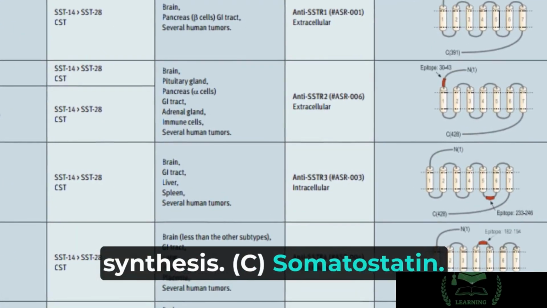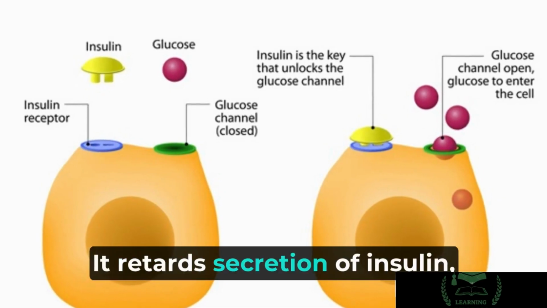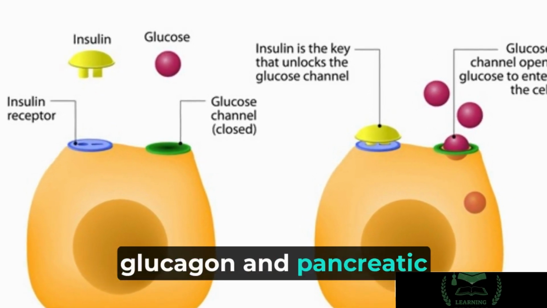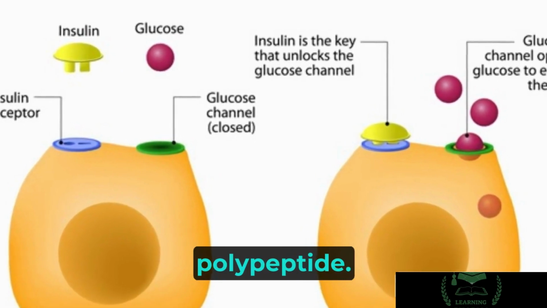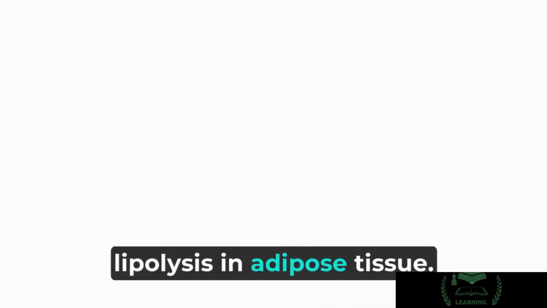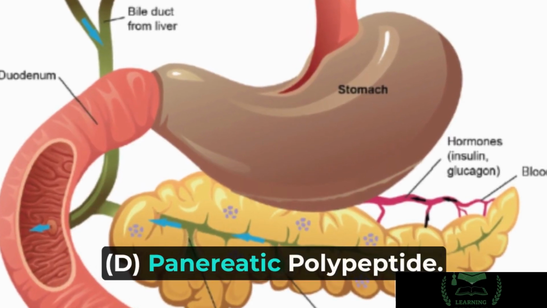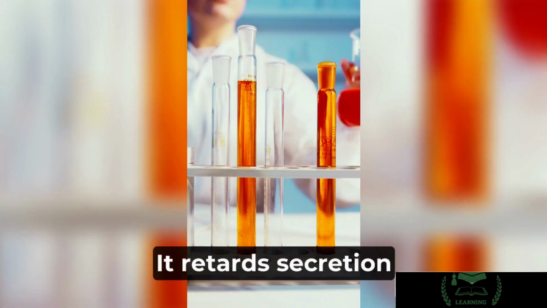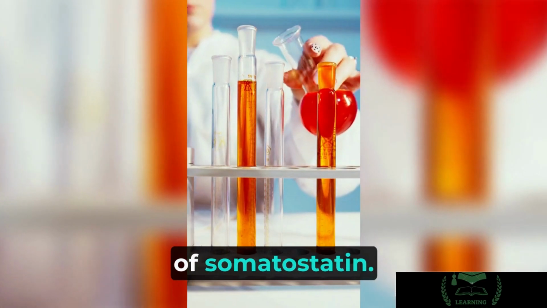c. Somatostatin. It retards secretion of insulin, glucagon and pancreatic polypeptide. It also promotes hepatic lipogenesis and demotes lipolysis in adipose tissue. d. Pancreatic polypeptide. It retards secretion of somatostatin.